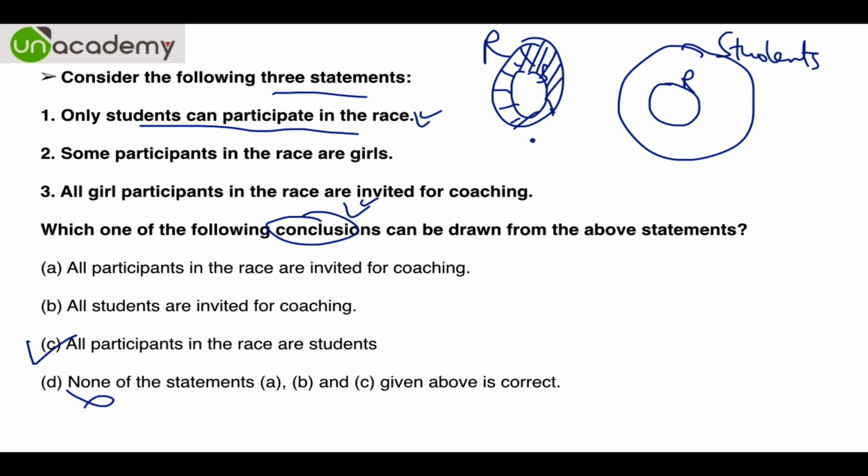Some participants in the race are girls, so girls are something like this. This is G, and all girl participants in the race are invited for coaching, so this can be the part of coaching. In the worst case scenario, you can also include some girls who are not students like this, and those who are invited for coaching become part of this whole part. So in any case the answer will be C. This is how you make a Venn diagram. These are the only two scenarios: either girls can be part of the students, or some of them cannot be part of the students.